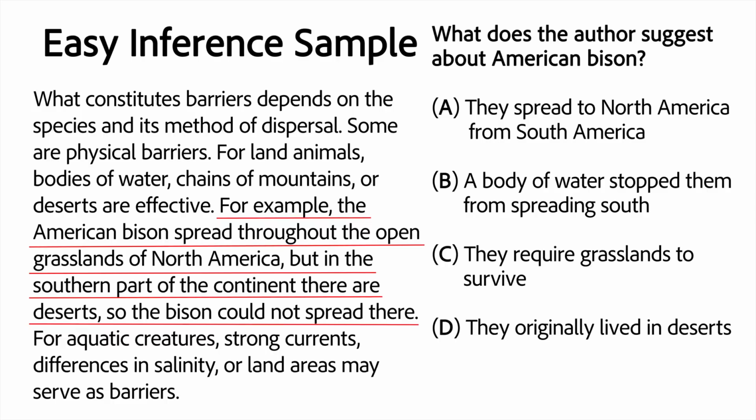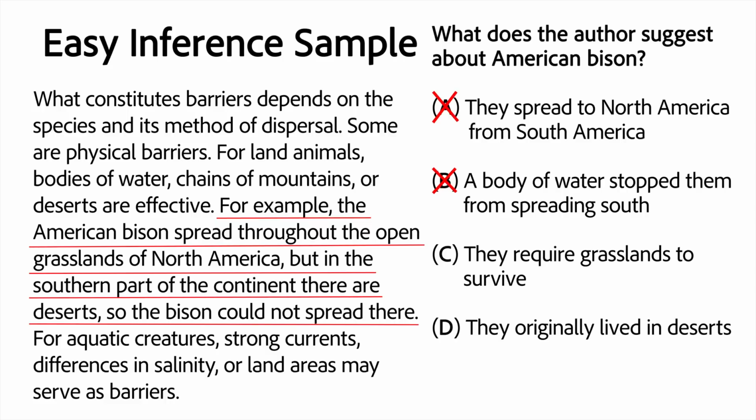Option A states that bison spread to North America from South America, which does not make any sense since it is a direct contradiction to what is stated in the text. Therefore, A can be eliminated. Next on, option B says that a body of water stopped the bison from spreading south. Clearly, it was the desert, so B can be eliminated as well.